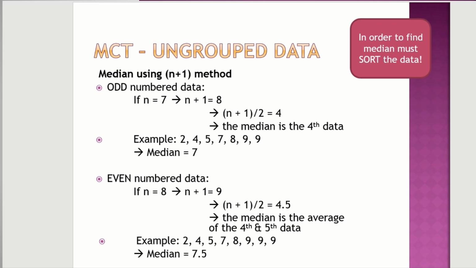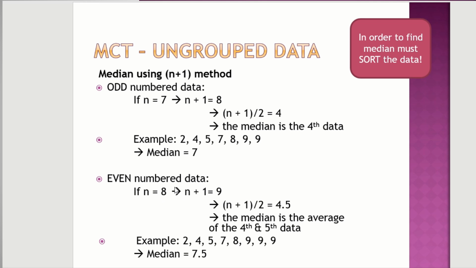Whether it is odd number or even number, the way we calculate median won't change. It's always n plus 1 divided by 2. So whether it's odd number data, let's say you have n equals 7, only 7 data. So it's 7 plus 1 equals 8. N plus 1 divided by 2 is 4. Meaning the 4th data is your median. What we are trying to do is find the middle of the data. So your median is 7. Why? 1, 2, 3, 4. The 4th data is 7.